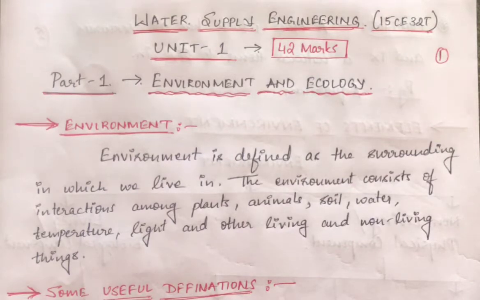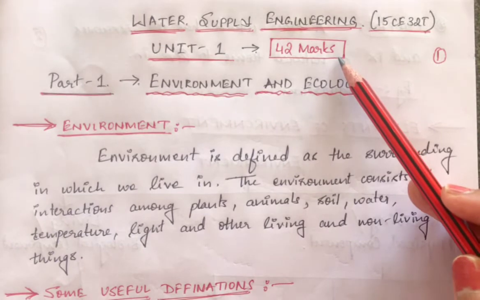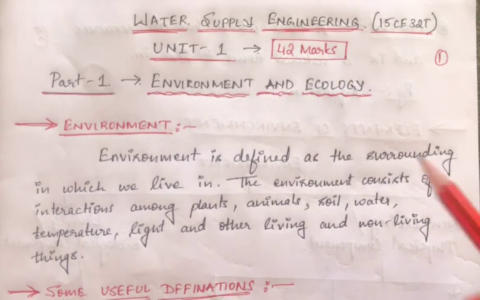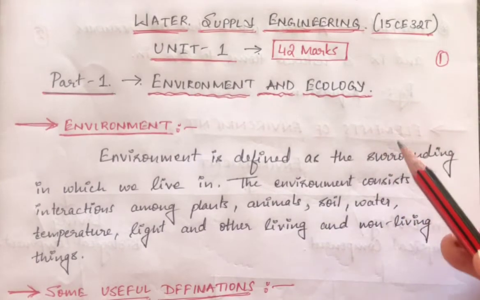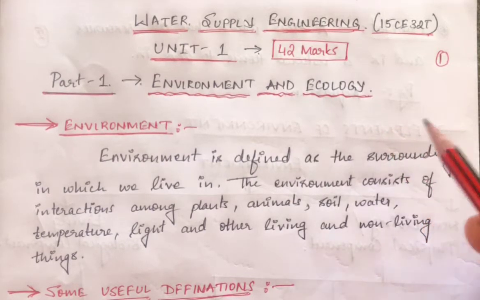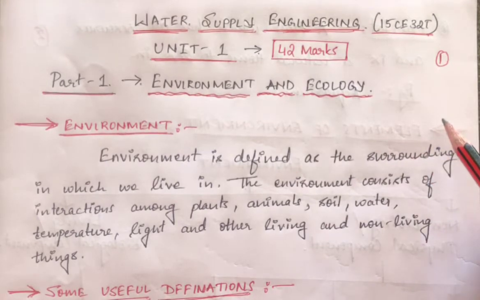Hello students, let us start today with your first unit of water supply engineering. It has the maximum marks weightage, that is 42 marks, and as we have discussed earlier, this first unit is divided into 4 subunits, that is environment and ecology, water requirement, sources of water and intake structures. We will discuss each of these units one by one.